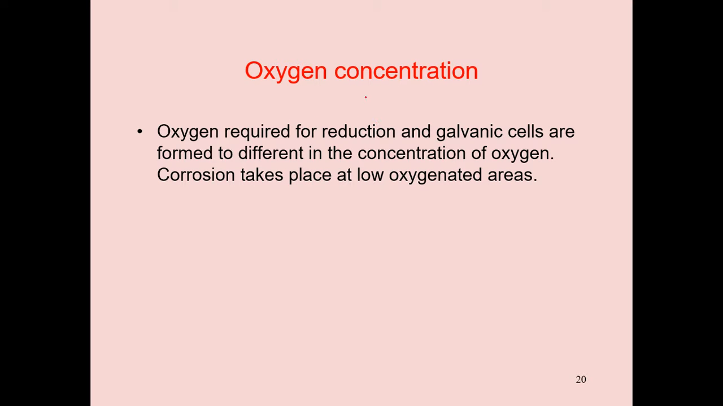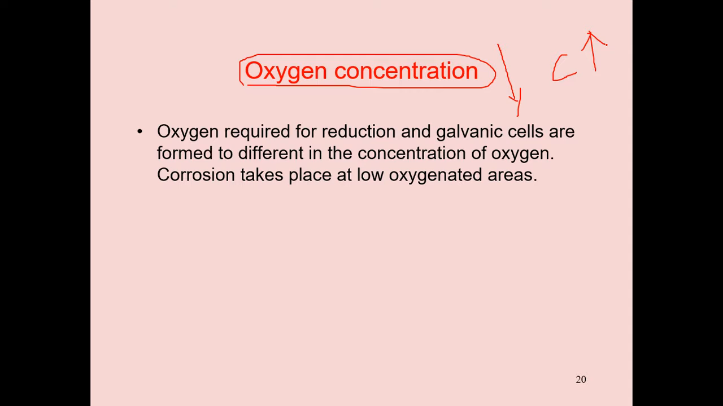Next, oxygen concentration. Already you know oxygen is required for reduction, and galvanic cells are formed due to differences in the concentration of oxygen. So corrosion takes place at low oxygenated areas. Simply we can say if oxygen concentration decreases, corrosion increases. So this is oxygen concentration. These are the factors influencing the rate of corrosion.